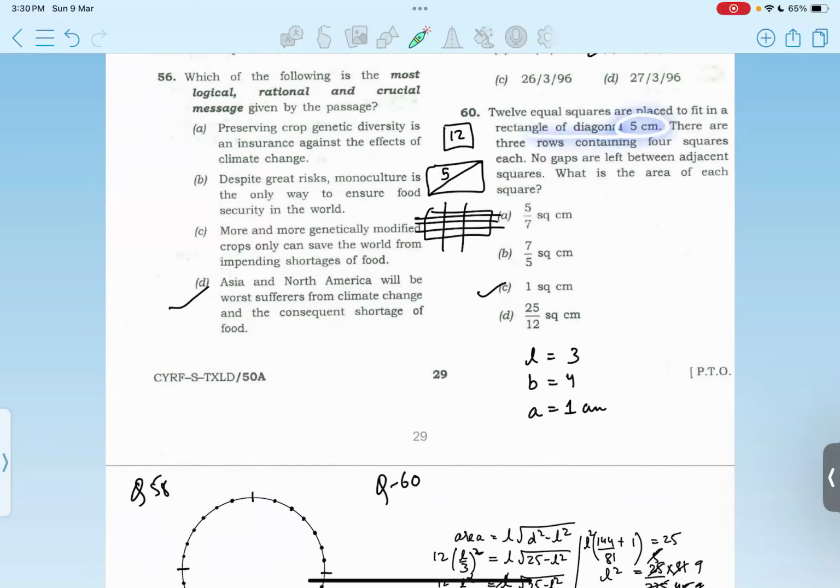Okay, now 12 equal squares are placed to fit in a rectangle with a diagonal of 5 centimeters. So this is drawn. There are 3 rows containing 4 squares each, so that's how it will be divided. No gaps are left between the adjacent squares. So what is the area of each square?